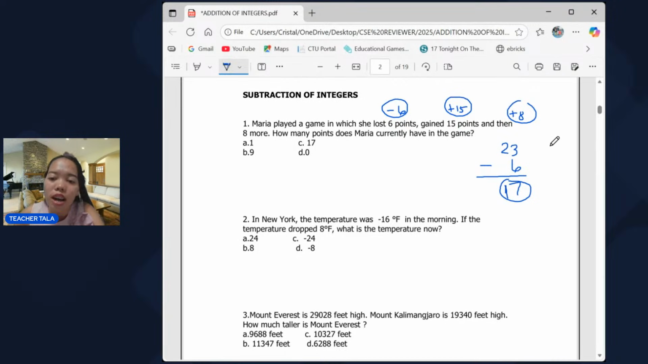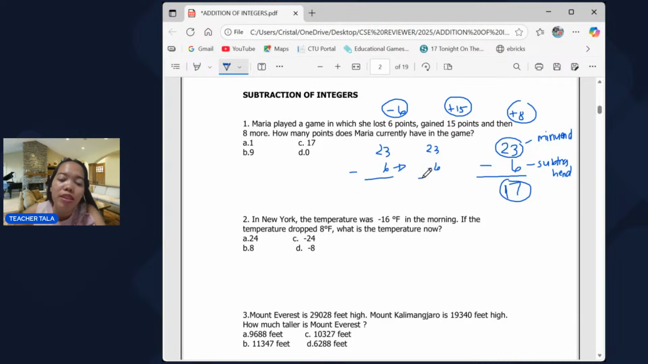So sa dito, sa rules niya in subtracting integers, this is the minuend, no? Ito po yung minuend. At ito naman si subtrahend. Sabi niya, in subtracting integers daw, you need to change the sign of the subtrahend. So, for example, we have 23 minus 6. Now, since this is positive 6, we're going to have negative 6. So, we have 23 tapos negative 6.